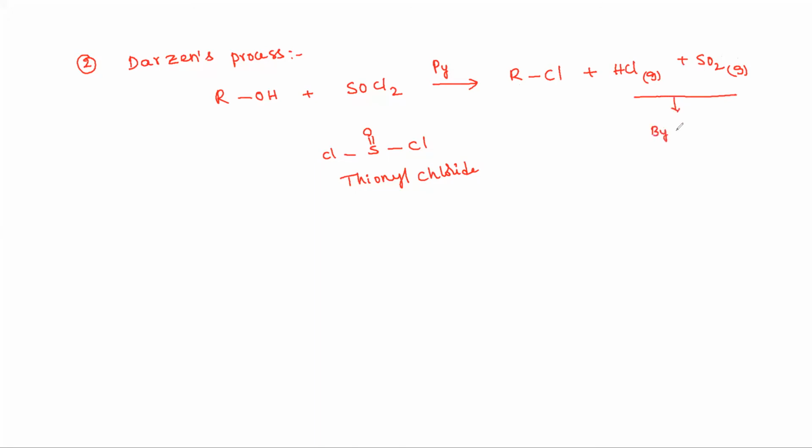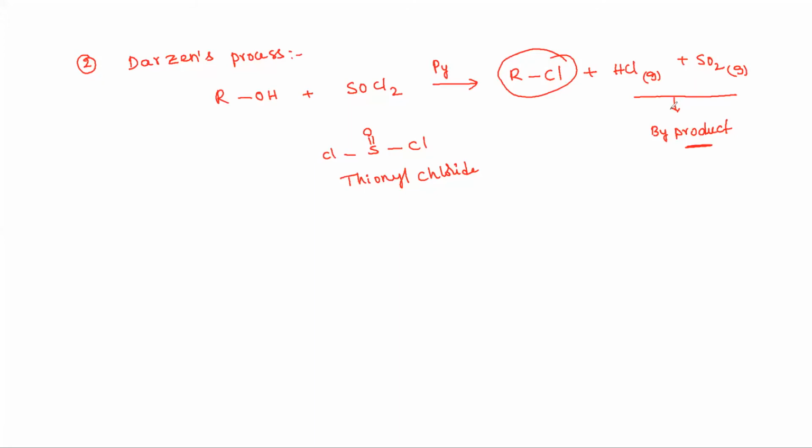They escape from the reaction mixture, and we get pure alkyl chloride only. They can be removed from the reaction mixture very easily. Okay, this is known as Darzens process.